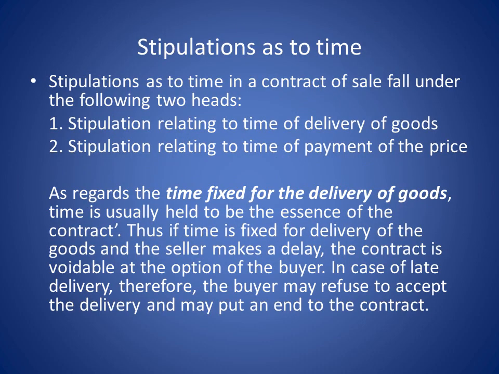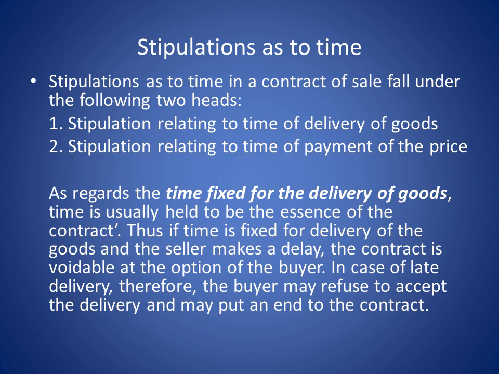Now, stipulations as to time. Stipulations as to time in a contract of sale fall under the following two heads. 1. Stipulation relating to time of delivery of goods. 2. Stipulation relating to time of payment of the price. As regards the time fixed for the delivery of goods, time is usually held to be the essence of the contract.